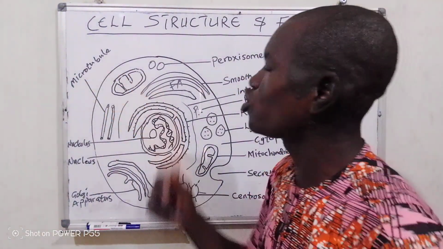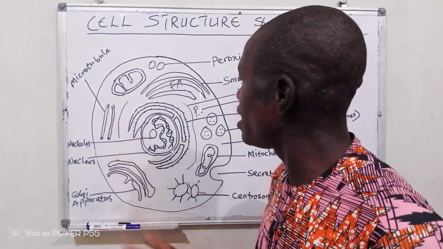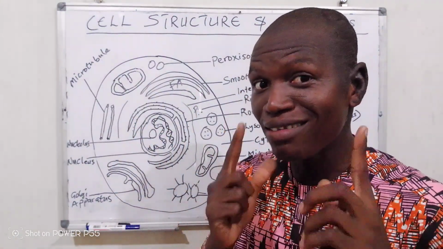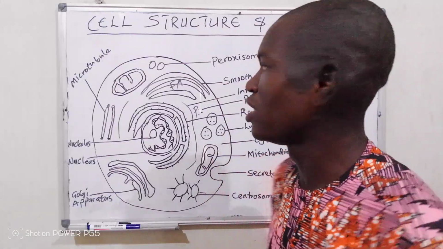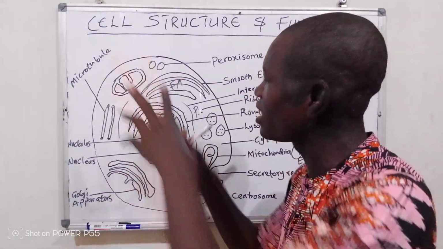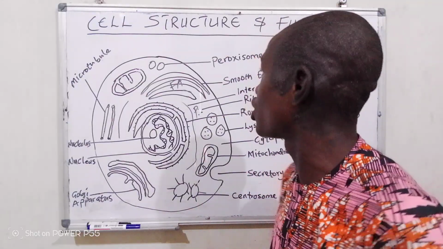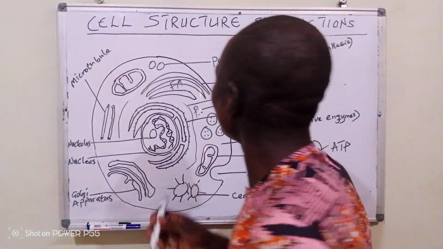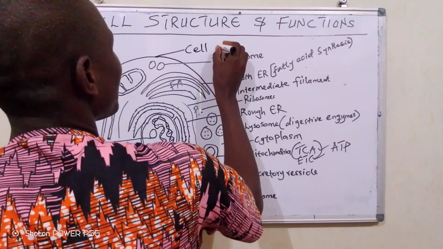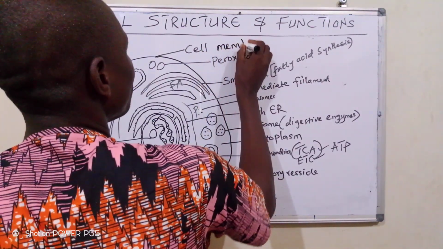Then we have microtubules. Microtubules also play an important role in spindle formation during cell division. Very, very important. They also help to stabilize the cell environment, keeping organelles in their proper positions. Oh, I missed something. And what is that? I missed the cell membrane.